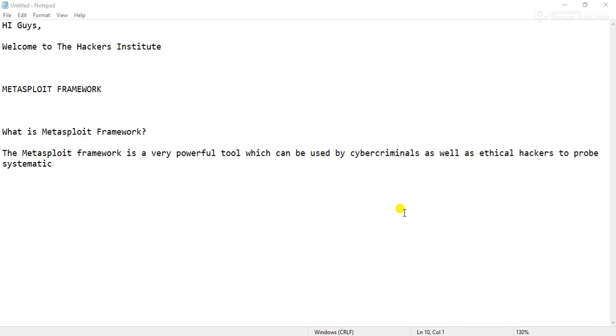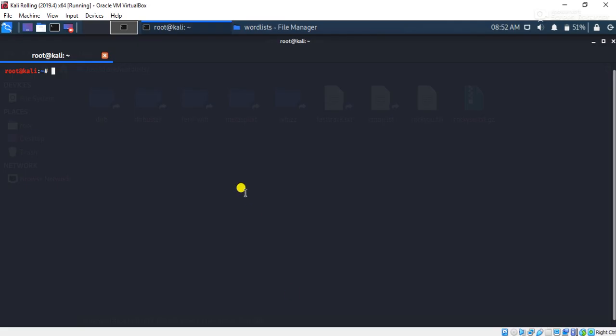See, the Metasploit framework is a very powerful tool which can be used by the cyber criminals as well as the ethical hackers to probe the systems. It's a very professional and very powerful tool to do the web application penetration testing and also the network penetration testing.